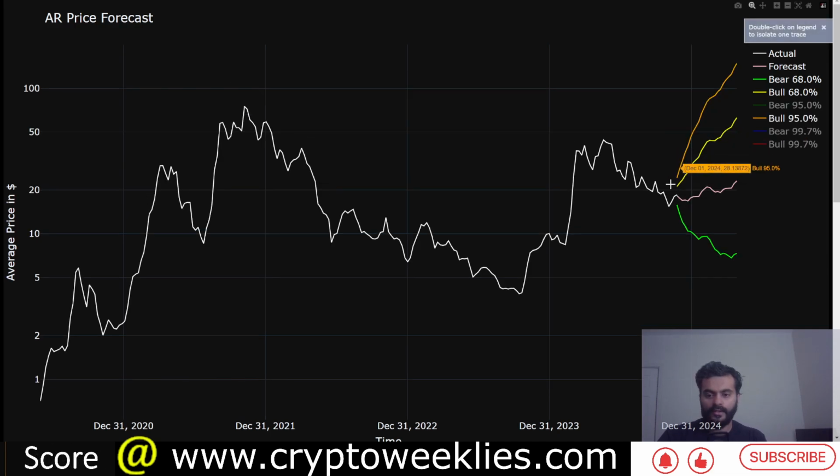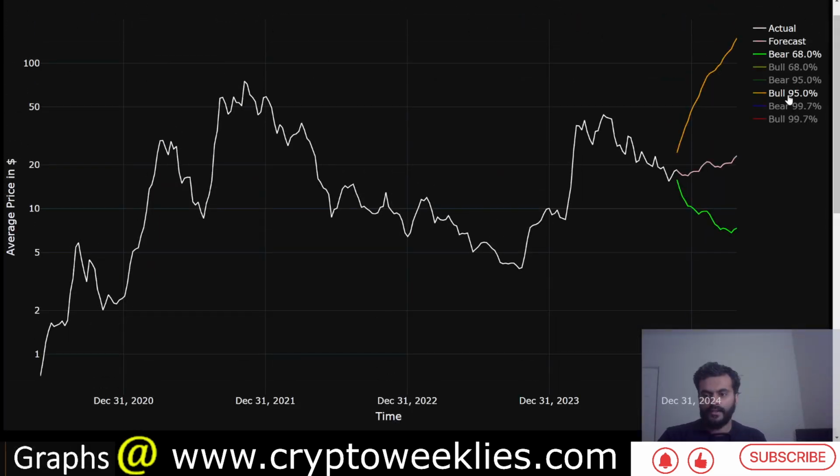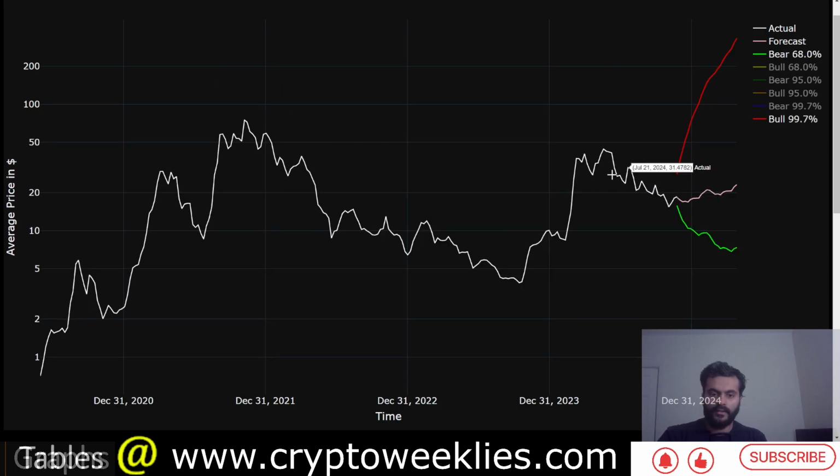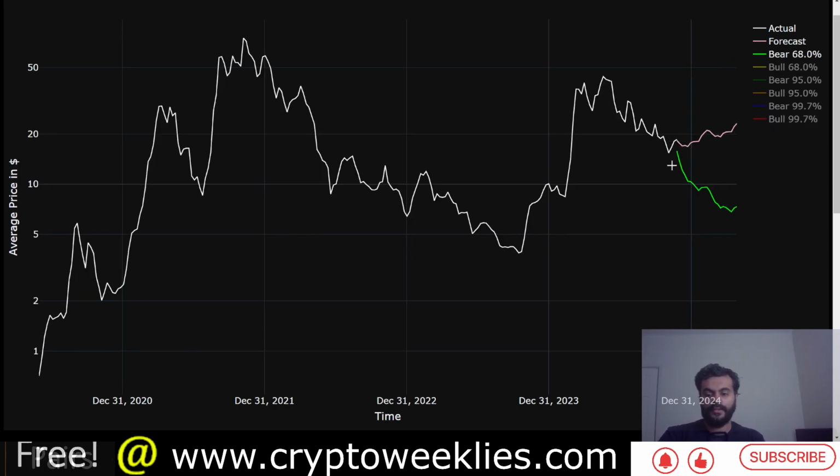In this two standard deviation bull case, which is kind of a euphoria case, the prices rally from the bottom to the eventual market cycle high by two standard deviations instead of one, kind of in a parabolic move, between $24 and about $148. And in the three standard deviation case for Arweave, which is again the 99.7 percentile chance that the prices stay within these bounds, that's the extreme ceiling price for Arweave, between $27 all the way to about $332. In terms of a pullback, between $7 and about $15.